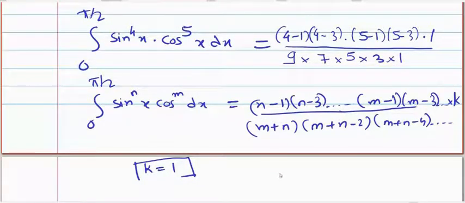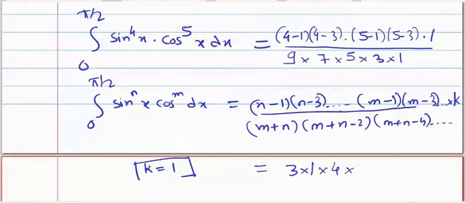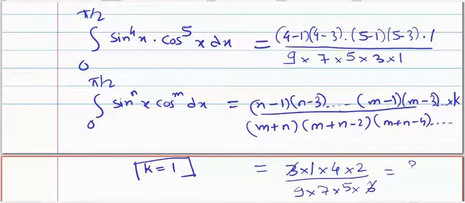So it is nothing but 3 into 1 into 4 into 2 divided by 9 into 7 into 5 into 3. So these three cancel. So 8 upon 315. Now someone has given the answer 4 upon 315.